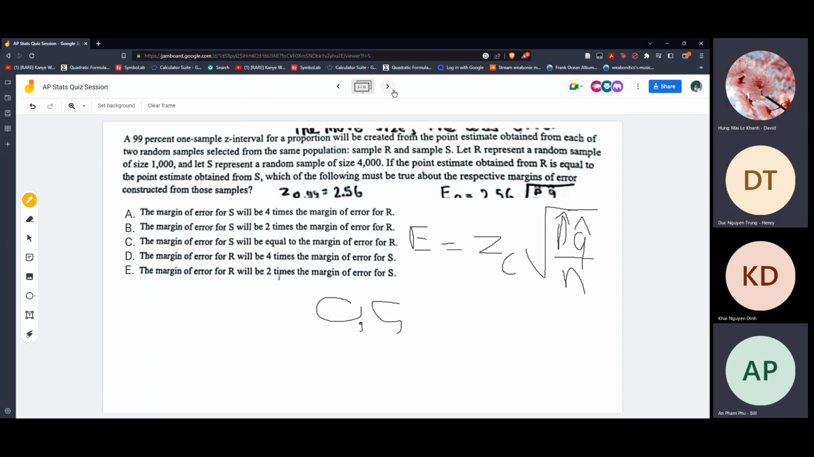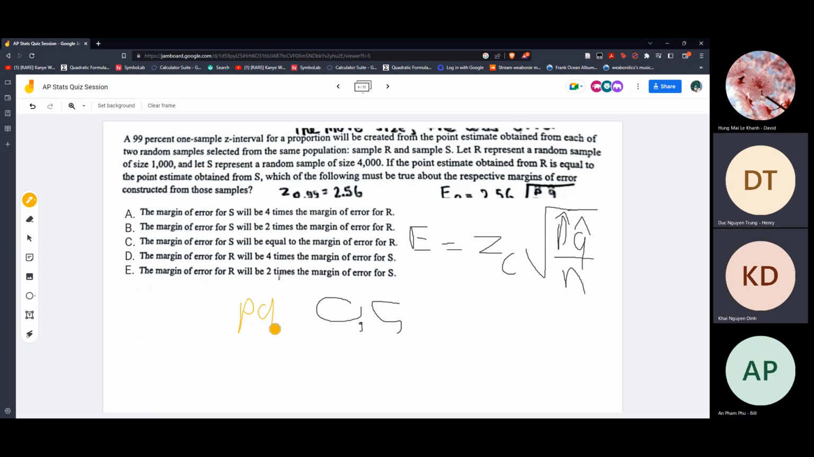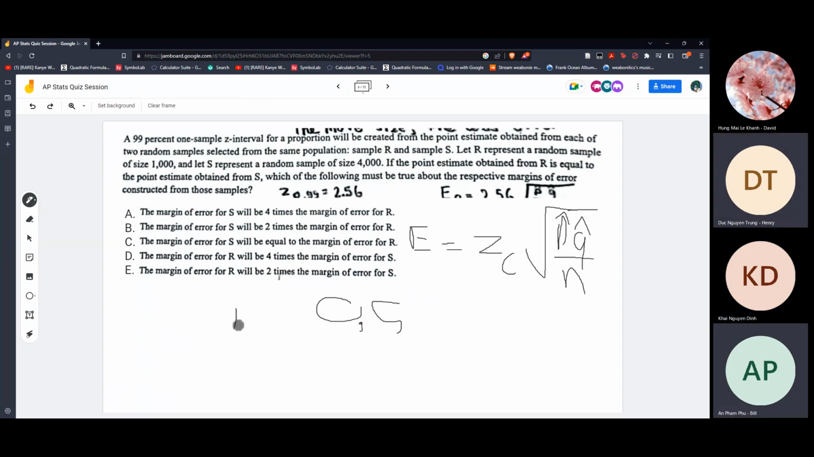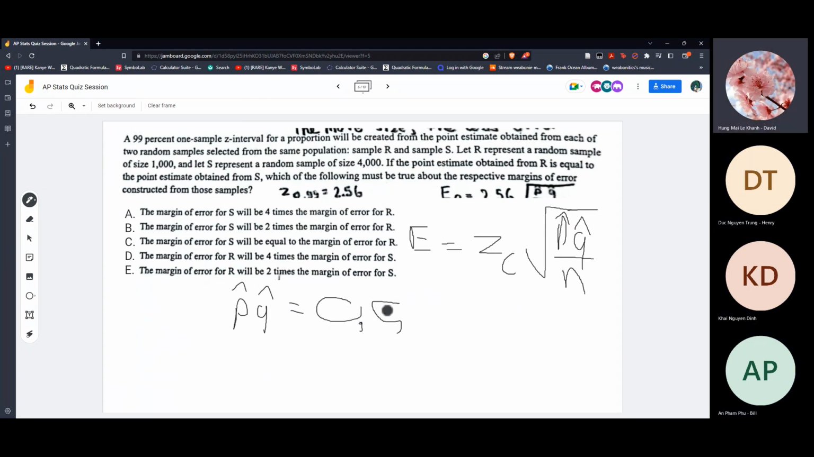Alright, should I find that out? So that would be P and Q, right? That's the product of P and Q. So you mean both of these will be 0.5, right? You're taking this value. Yeah, I'm thinking that. I agree with you.